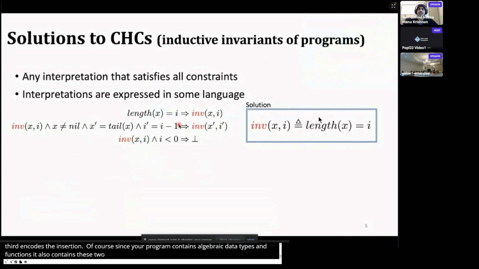What exactly are solutions to CHCs? As I mentioned earlier, a solution would be an inductive invariant for the program. It is any interpretation of the uninterpreted predicate that satisfies all the constraints. We also require that this interpretation is expressible in some language. An example of a solution would be the interpretation inv(x, I) equal to length of x equal to I. So if you substitute